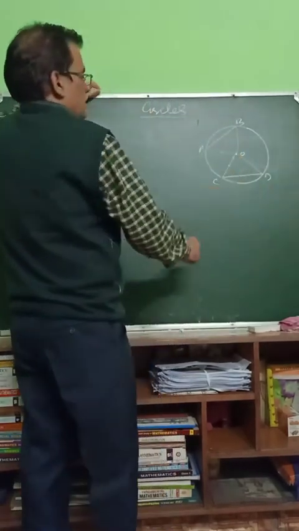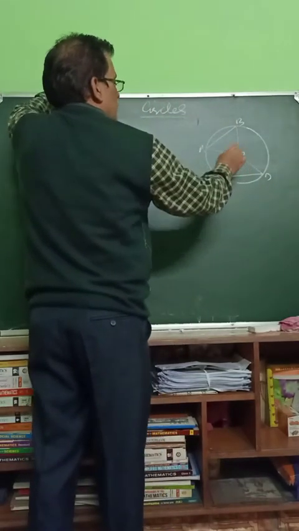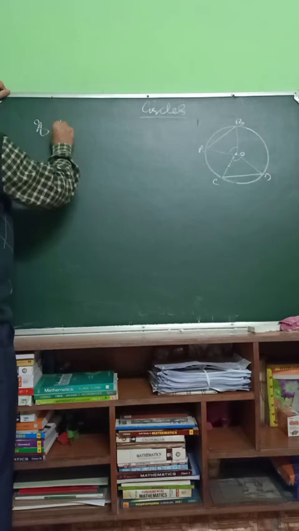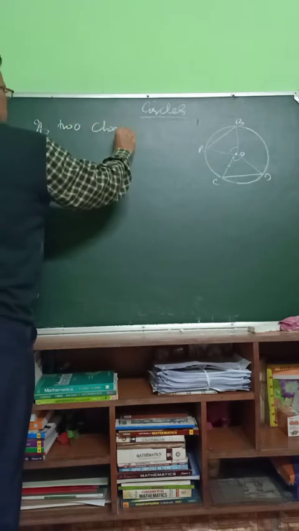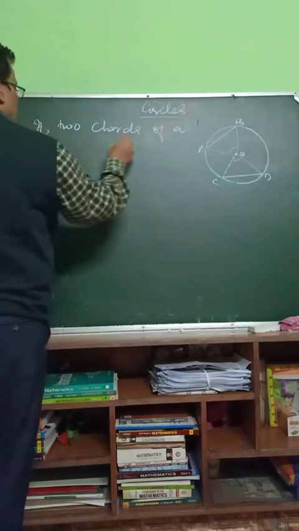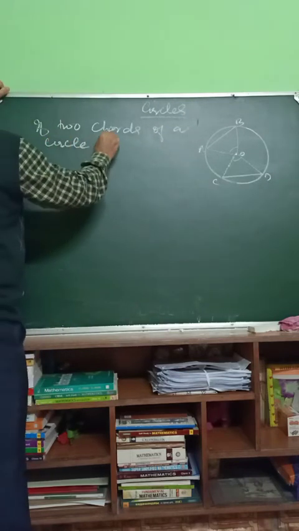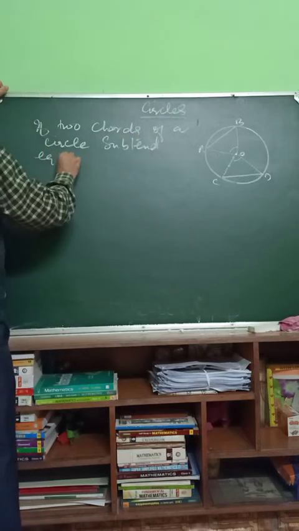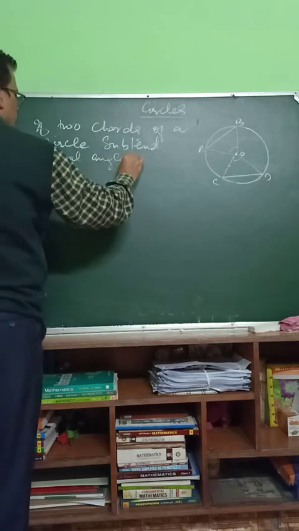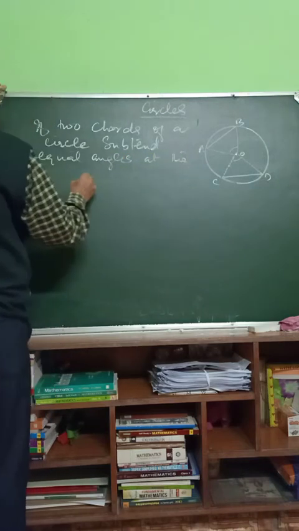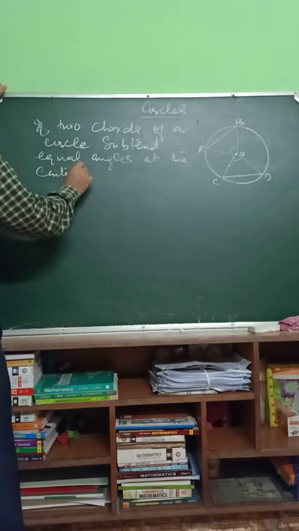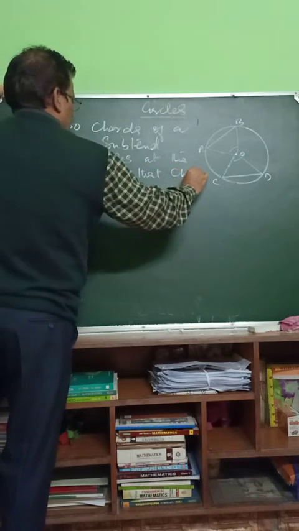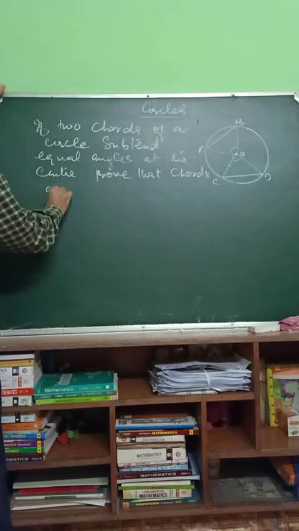If two chords of a circle subtend equal angles at the center, prove that the chords are equal. That is the converse of the theorem.